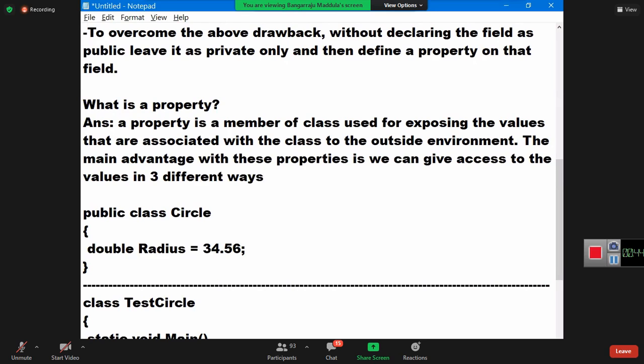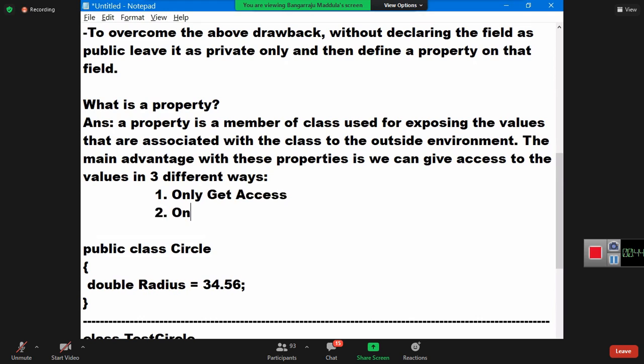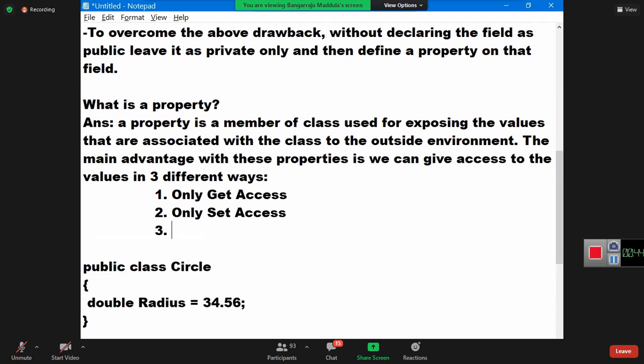What are the 3 different ways? One, only get access. Two, only set access. Three, both get and set access. Did you understand?